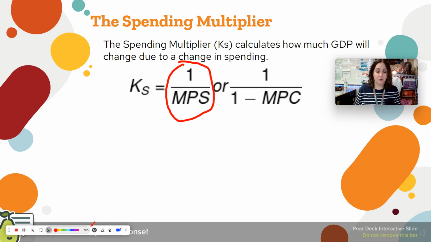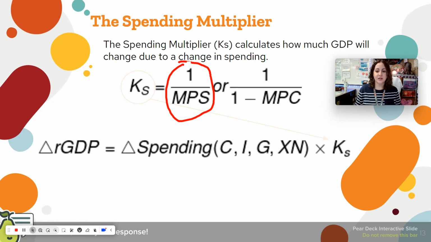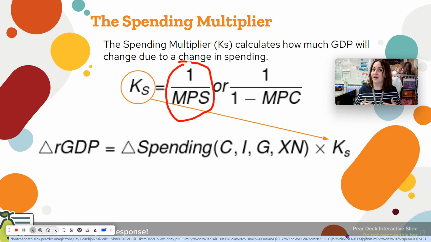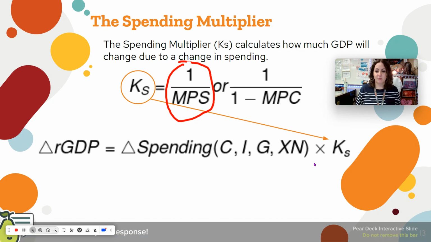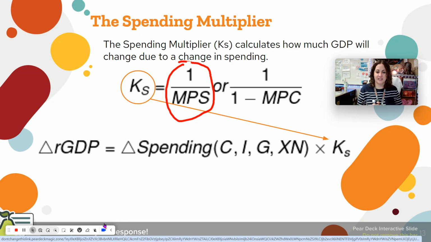And so what do you do with this? You take the spending multiplier and you multiply it by spending. And so KS is going to be multiplied by any change of spending, and that's going to give you your change in GDP. So let's do a couple of these examples together.